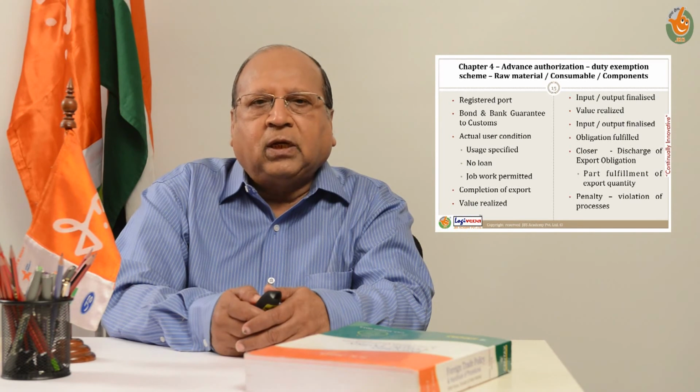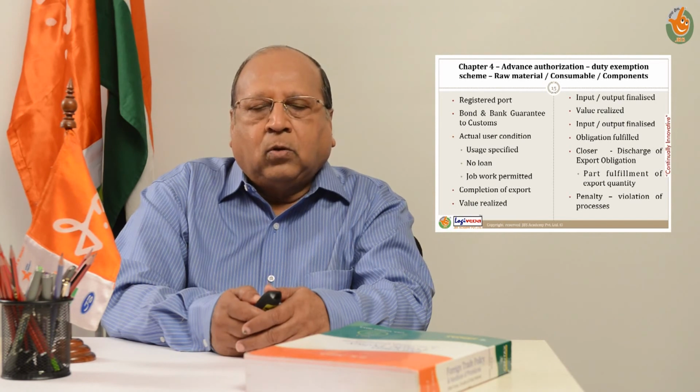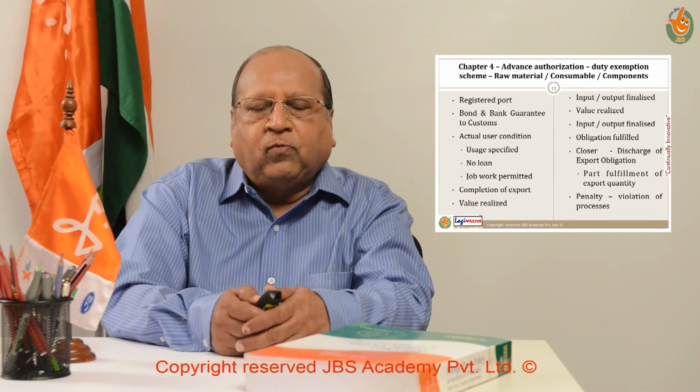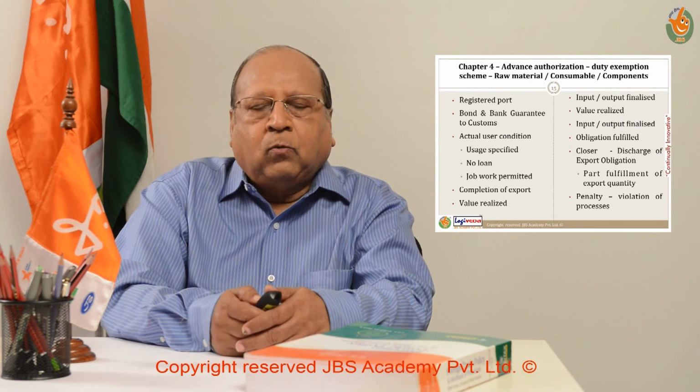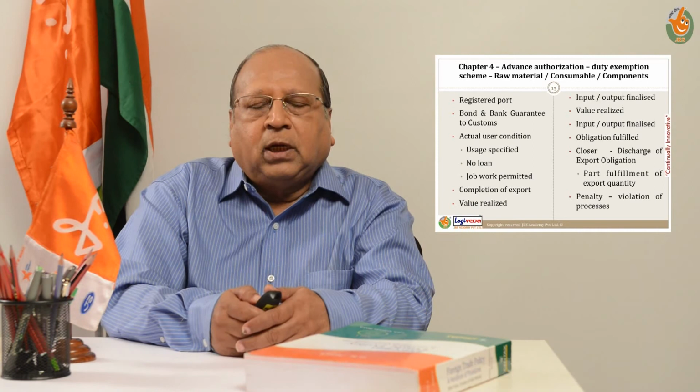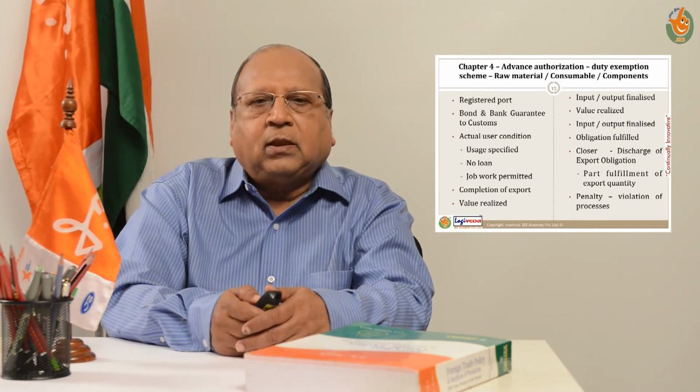The goods should be available at his factory premises as raw materials or semi-finished goods or finished goods, or at best they may be at the job worker's premises where he has forwarded them for job working under an excise procedure. Now, once the manufacturing is over, he starts exporting the goods, and at the time of shipment of each such quantity of goods, he has to declare the advance authorization particulars in each of the shipping bills which he has filed in discharge of the export obligation.